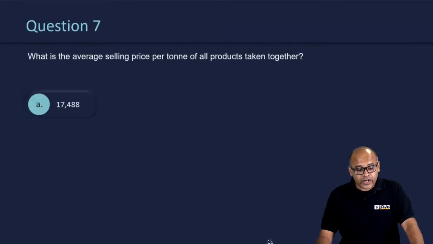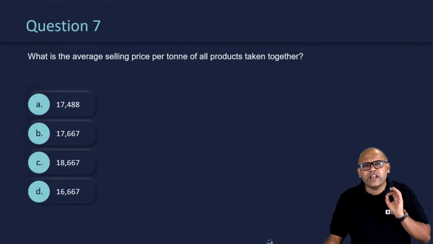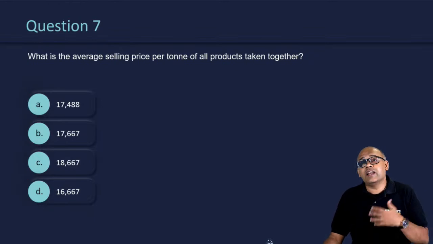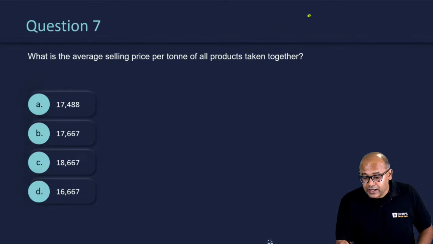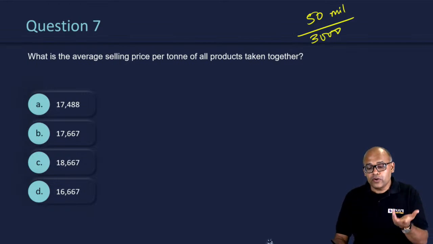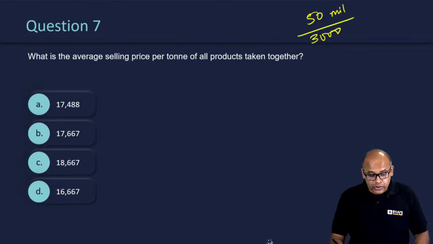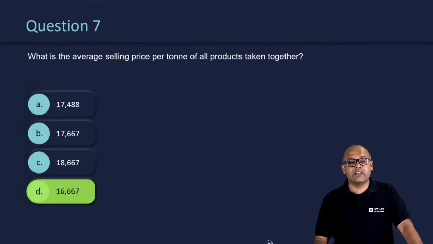Okay. The next question is, what is the average selling price per ton of all products taken? Again, a very straightforward question. Even somebody who does not know maths could do this basic calculation. You're saying that the total cost is 50 million divided by total volume is 3000 tons. So this is basically what you are going to look at, and the correct answer happens to be option D, which is 16,667 rupees per ton. It's a very straightforward question. I'm sure quite a few of you would have got this right.